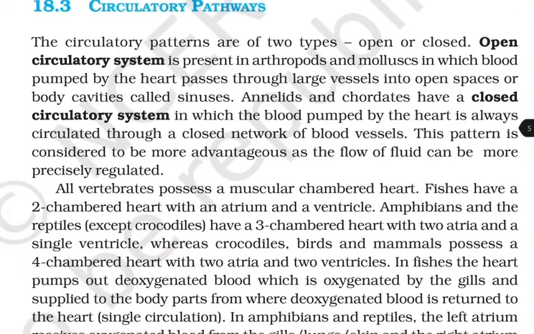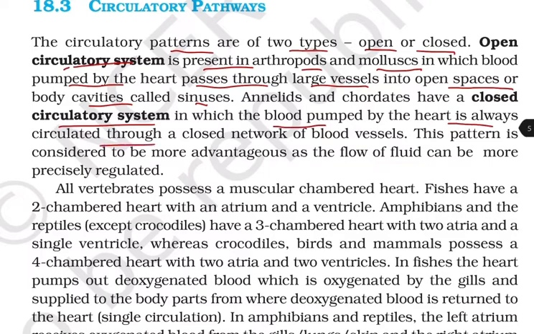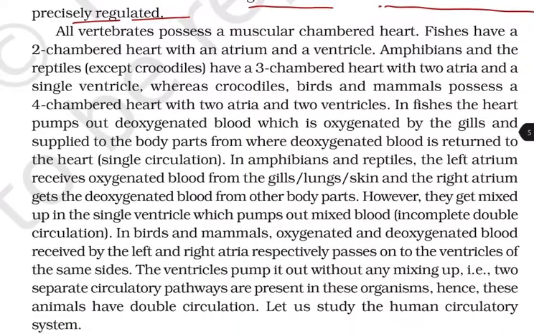Circulatory pathways. The circulatory patterns are of two types, open or closed. Open circulatory system is present in arthropods and molluscs, in which the blood pumped by the heart passes through the large vessels into the open spaces or body cavities called sinuses. Annelids and chordates have a closed circulatory system in which the blood pumped by the heart is always circulated through a closed network of blood vessels. This pattern is considered to be more advantageous as the flow of fluid can be more precisely regulated.